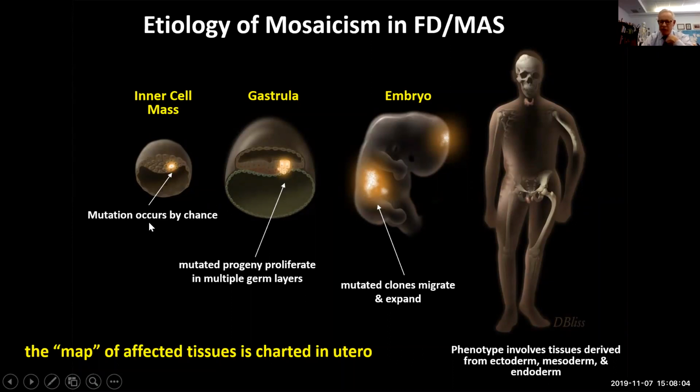There's no known environmental or genetic causes that we know of. The mutated progeny proliferate in the gastrula phase and then establish the disease during the embryo. So therefore, the map of the affected tissues is charted quite early in utero, and this has significant implications for understanding the clinical phenotype of the disease.